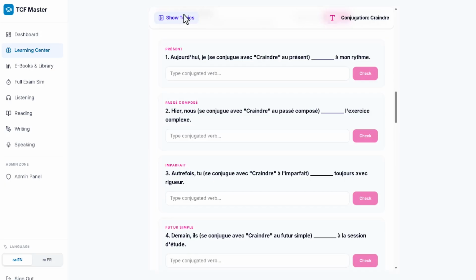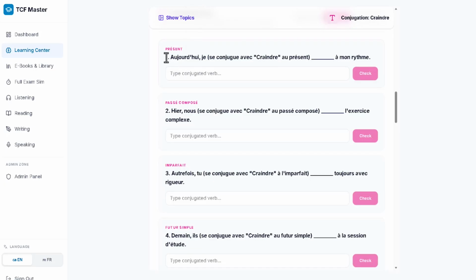So you can see on your screen, we have present tense here. This is present, and here what we have is craindre. That's a verb we are going to conjugate in different tenses. So we have craindre, which is to fear in English. So how are we going to conjugate craindre in present tense?